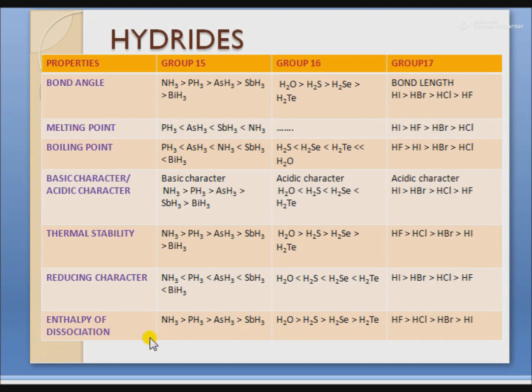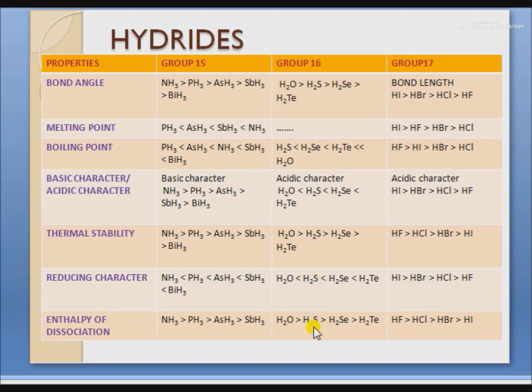Next is the enthalpy of dissociation. Enthalpy of dissociation means the energy required to break one mole of bonds in its gaseous state. For group 16, enthalpy of dissociation decreases down the group. This is also due to the increase in size of the central atom. The bond strength decreases and hence enthalpy of dissociation decreases, because enthalpy of dissociation depends upon the bond strength.